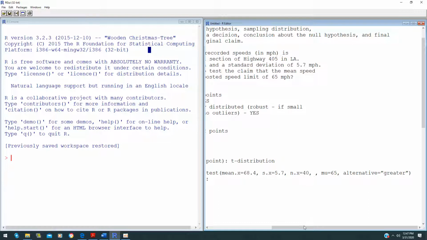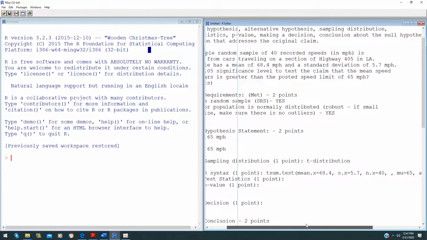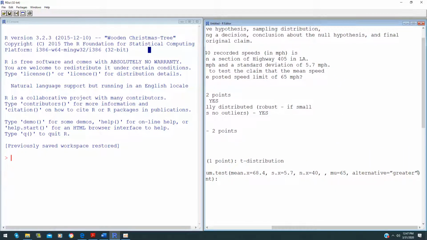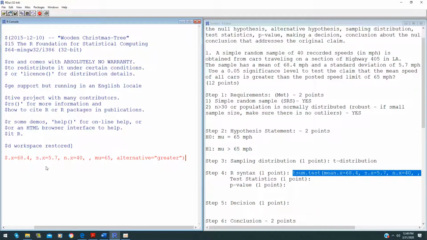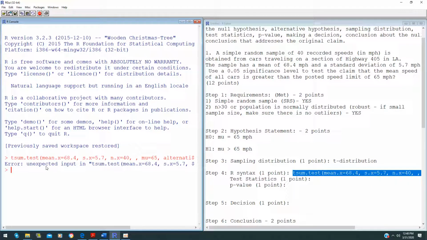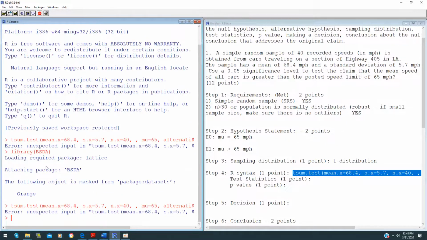Why we use greater is because we are testing for greater. If this is less than, we use the word less. If there is equal, we will use two-tailed in this case. Now before you can do the tsum.test in R, if you just do the tsum test here, it will give you an error message. It's because you did not call the library BSDA. So make sure you call your library BSDA first before you do your tsum test.